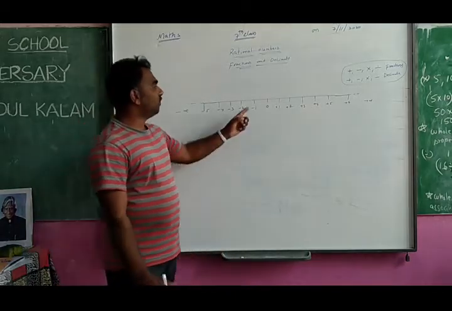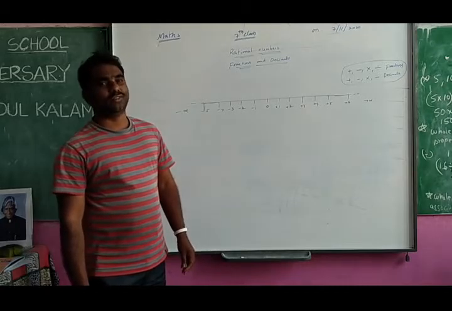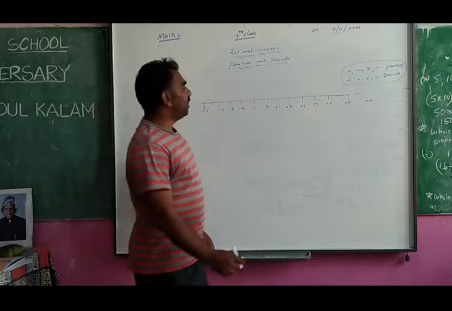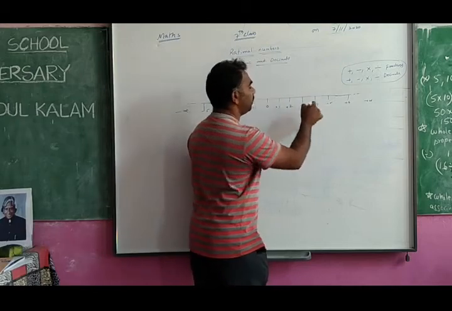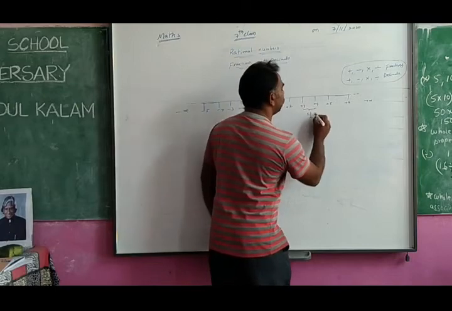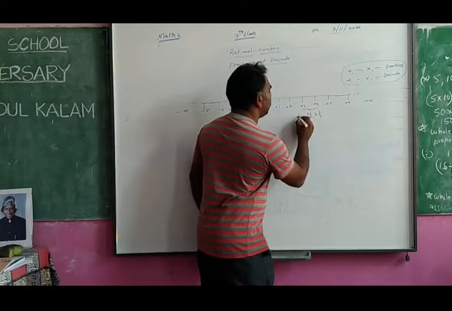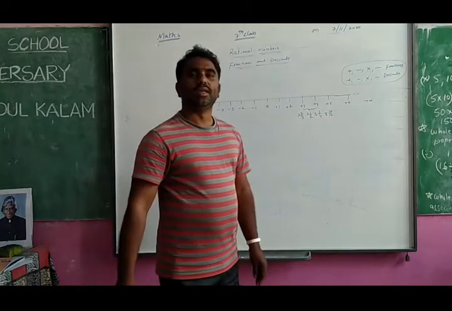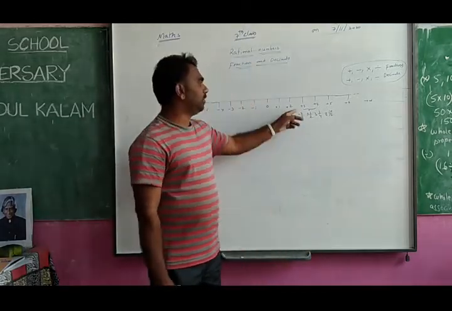Yes, fractions will be inserted in between the numbers. Just now I said 3 and a half. What does 3 and a half mean? 3 and something. So where is that fraction? In between 3 and 4. 3 and a half is in between 3 and 4. Not only 3 and a half, so many others are there. 3 1 by 4 is also in between them. 3 2 by 3 also, 3 10 by 12 also. So like that there are so many fractions in between 3 and 4.